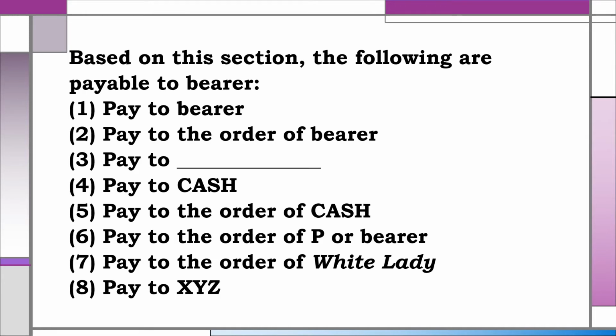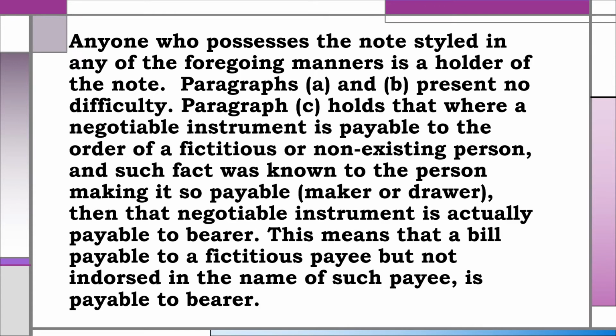Based on this section, the following are payable to bearer. 1. Pay to bearer. 2. Pay to the order of bearer. 3. Pay to blank. 4. Pay to cash. 5. Pay to the order of cash. 6. Pay to the order of P or bearer. 7. Pay to the order of white lady. And 8. Pay to X, Y, Z. Anyone who possesses the note styled in any of the foregoing manners is a holder of the note.